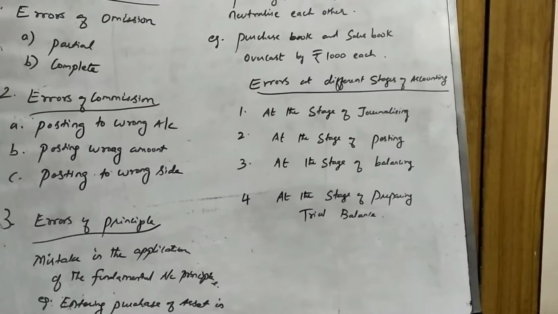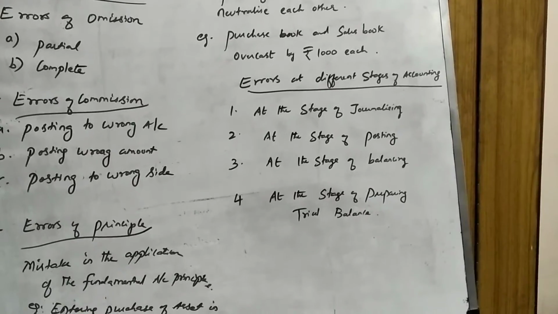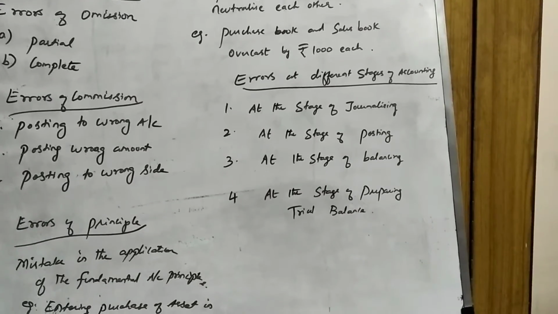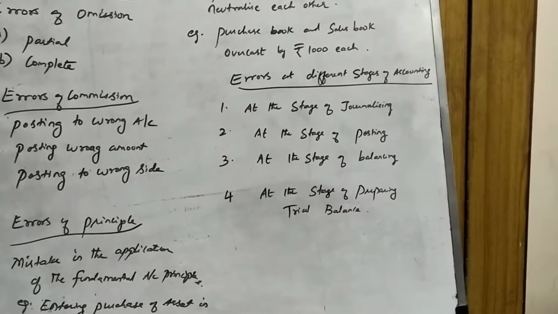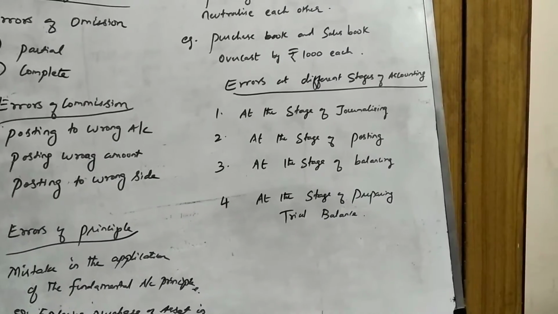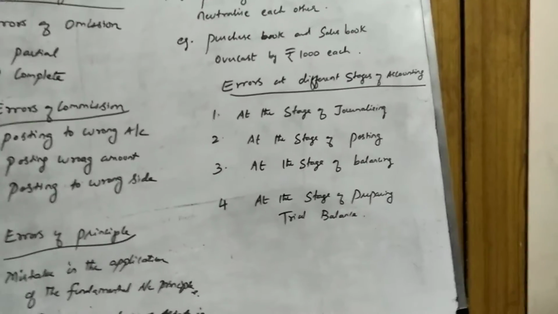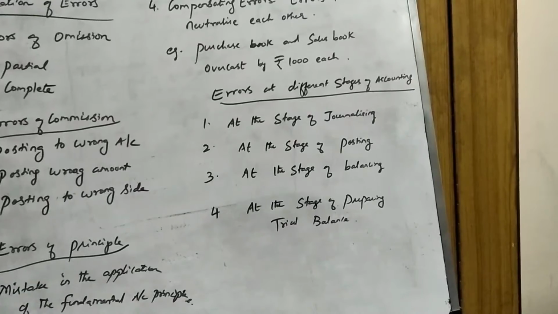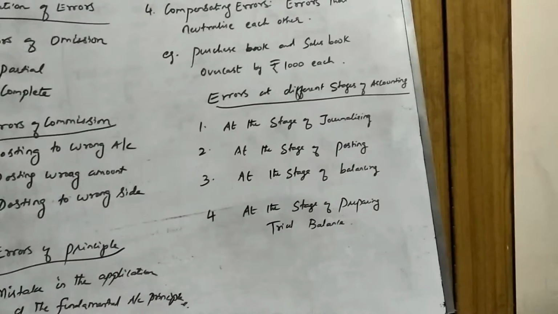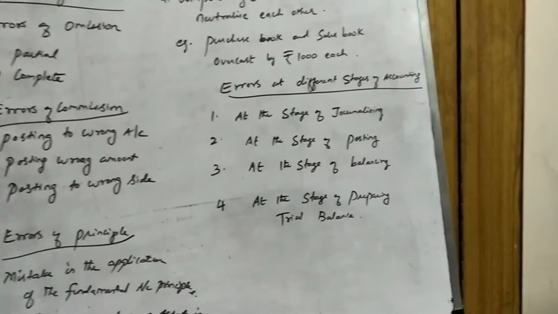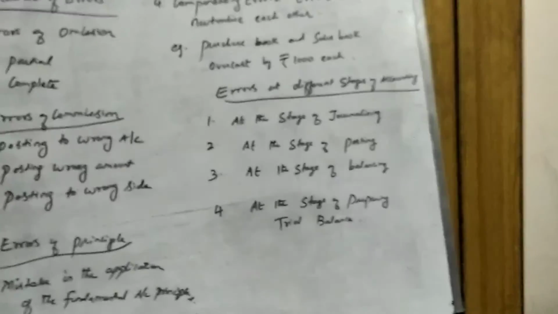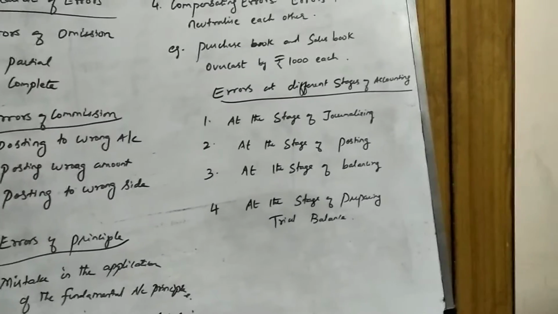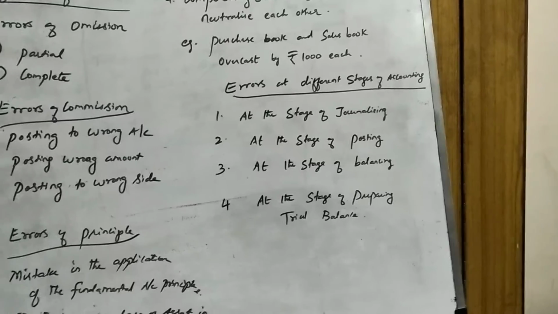Then as I told you, posting to wrong account. Instead of one person's account, Anil, you would have posted into Sunil's account. Posting to wrong account. Then posting of wrong amount. Instead of 589, 985. Then posting to the wrong side. Instead of debit, you would have posted to the credit side.